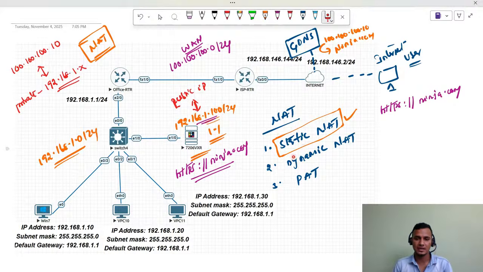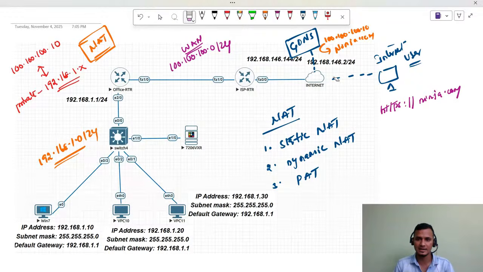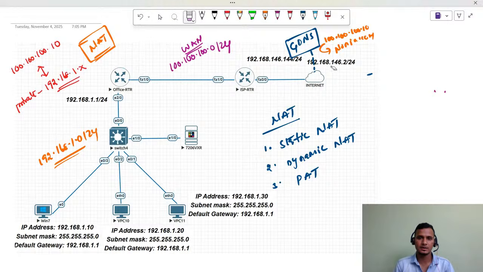Likewise, we have a dynamic NAT as well, guys. Let me explain that as well. Then we'll perform the labs, each and every lab: three types of labs, static, dynamic, and PAT. So we are done with our static NATing explanation part. Now I'm going to explain the dynamic NAT. What is dynamic NAT?